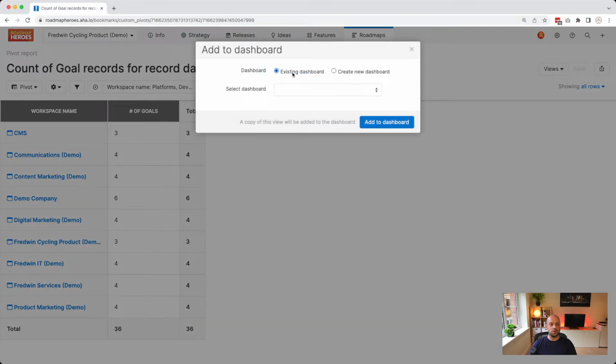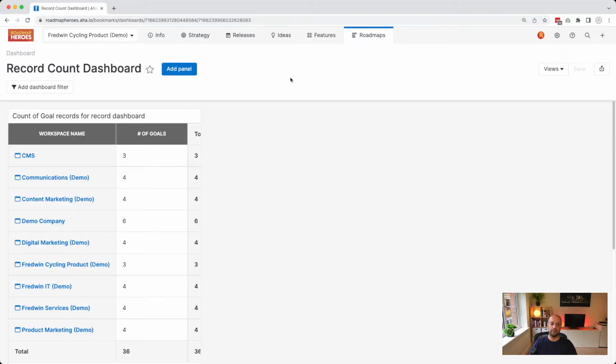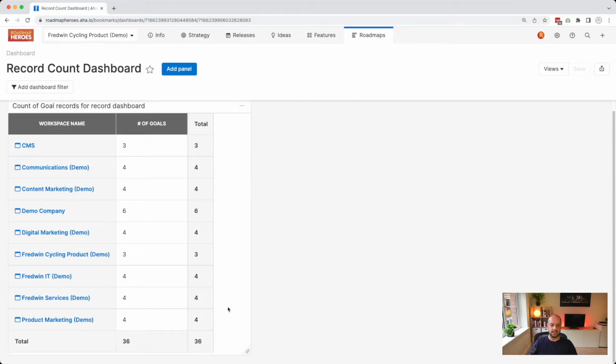AHA now says, do I want to add this view to an existing dashboard or a new dashboard? So I'm going to create a new dashboard, and that is now going to be called Record Count Dashboard. If I now click Create Dashboard, AHA has now added that into the Record Count Dashboard, and if I'm quick and click this link, that will take me straight into that view. Now I can start to move my reports around so that it shows all of the information that I need to see. And here we go.